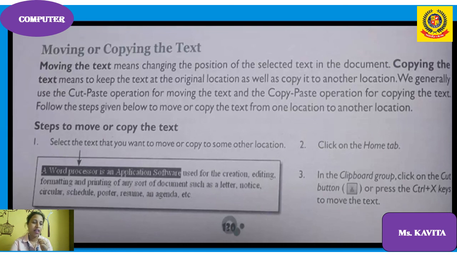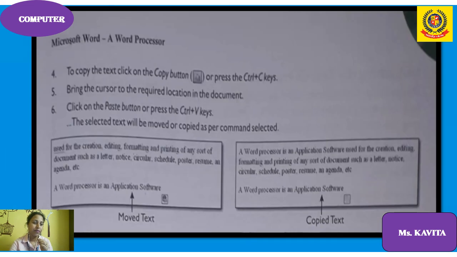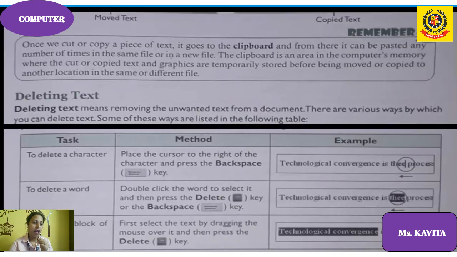So the steps are, I will explain practically how you can do copy paste and cut paste in MS Word. And deleting text: to delete a character, place the cursor to the right of the character, press the backspace key. You can see that by pressing the backspace key the character will be deleted. To delete a word, double click the word to select it, then press the delete key or the backspace key.